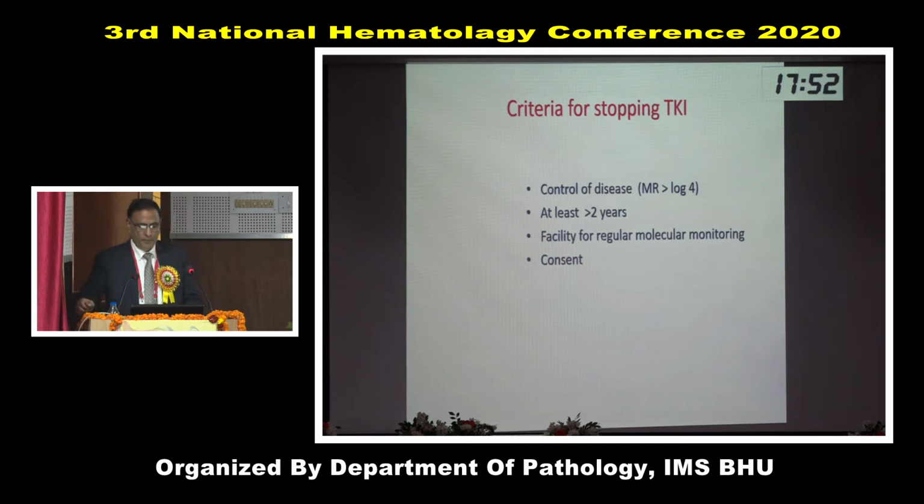And when can you stop? After giving TKI, if there is good control of disease, that means if there is a 4-log reduction in the molecular parameters. So there should be good control of disease, and the good control should be sustained for at least 2 years. And after stopping the drug, there should be facility for regular monitoring so that you can detect early relapse, and also consent. If the patient fulfills all these criteria, you can stop the treatment and then follow them.